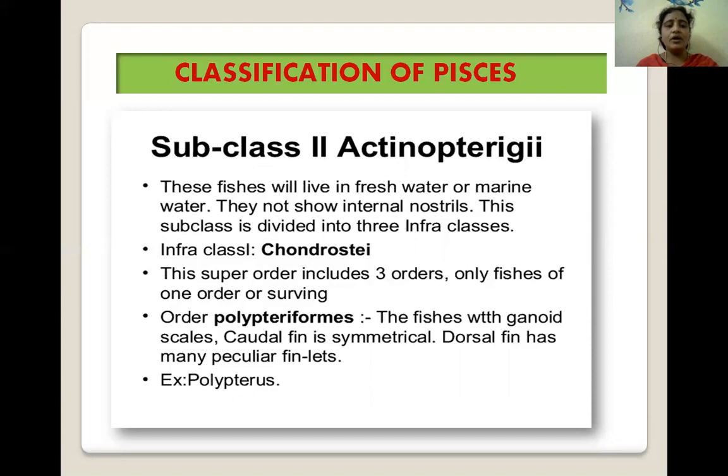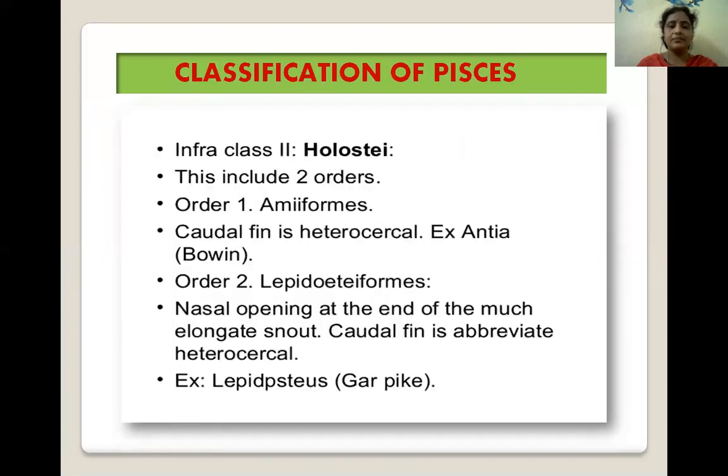This super order includes three orders, only fishes of one order are surviving. Order Polypteriformes. These fishes have ganoid scales, the caudal fin is symmetrical, the dorsal fin has many peculiar finlets. The only example is Polypterus.